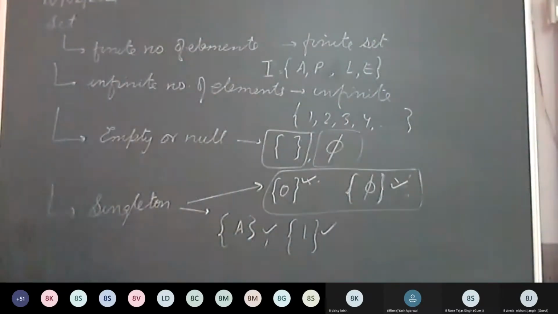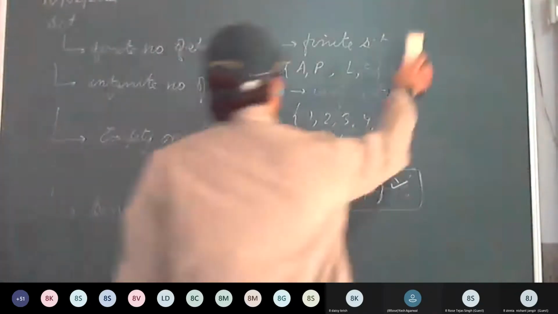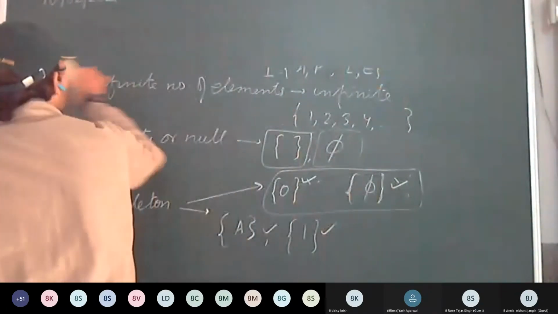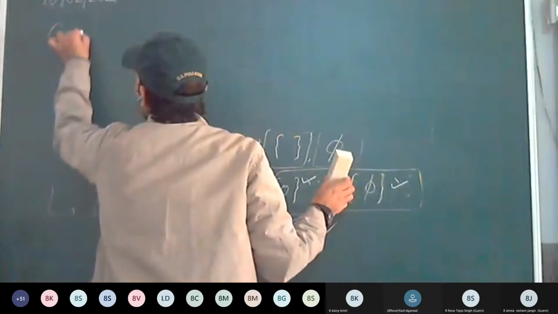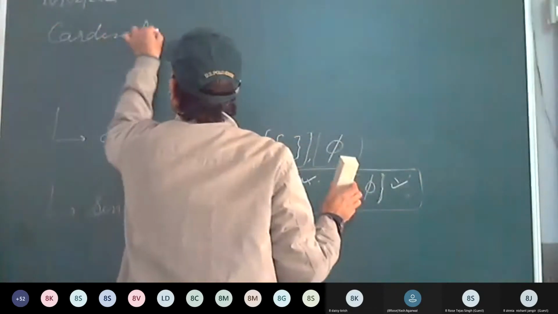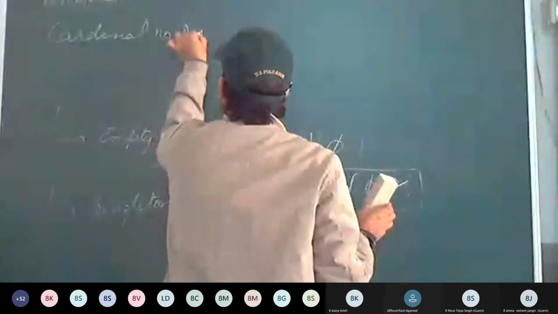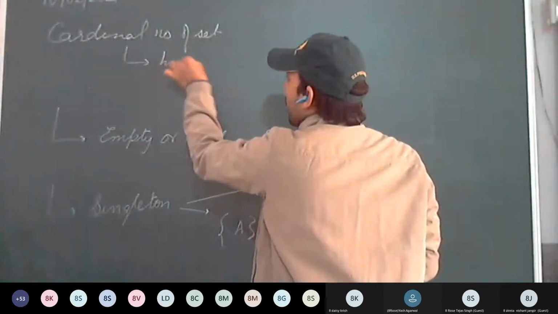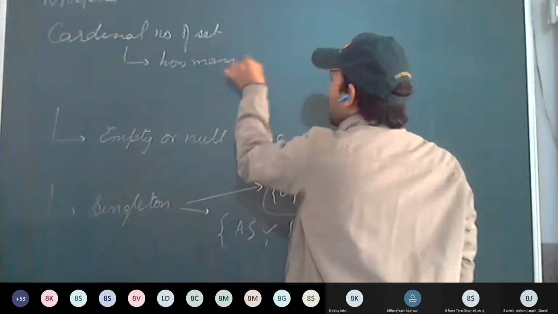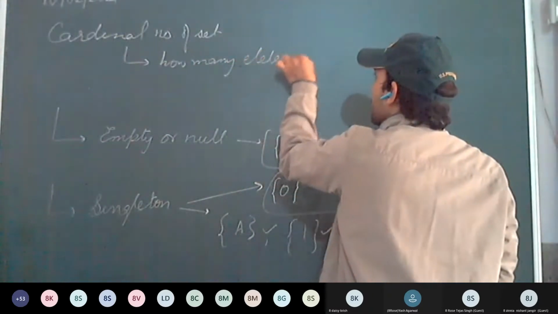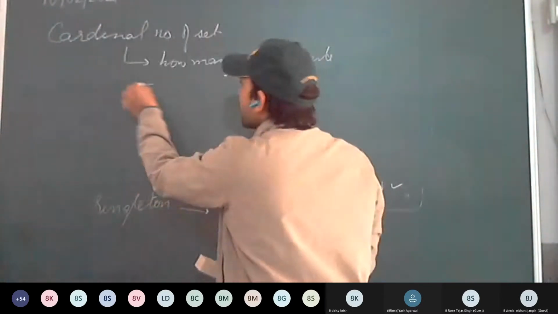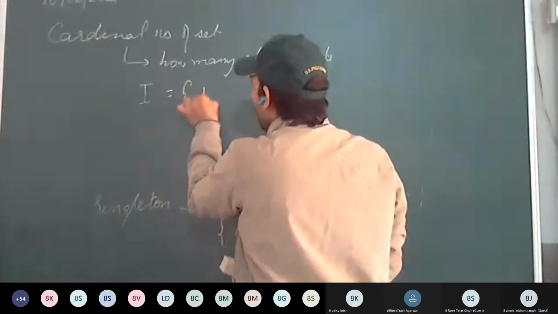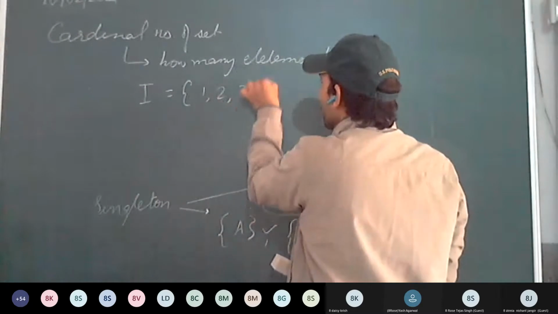Okay. Next we discuss the cardinal number. Cardinal number means the number of elements of a set, that is, how many elements are there. For example, I'm giving one set, I equal to 1, 2, 3, 4.